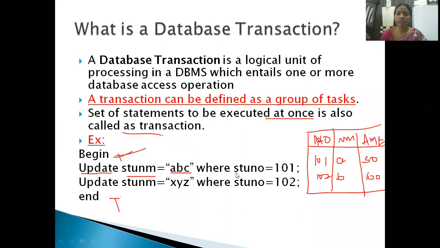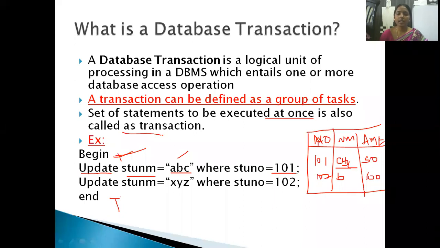Wherever student number 101 is there, change the name to ABC. Here the name is A, so I want to update it as ABC.